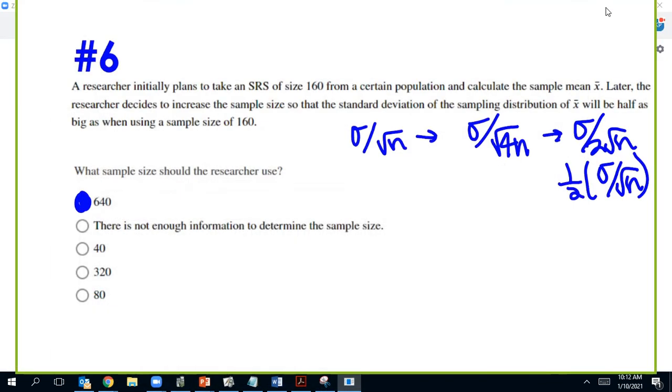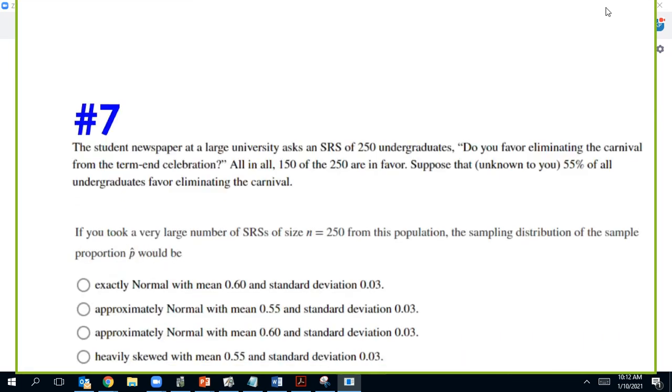Now, I would never choose that one or that one, so really can narrow it down that way, and then there is enough information. So. All right, number 7.